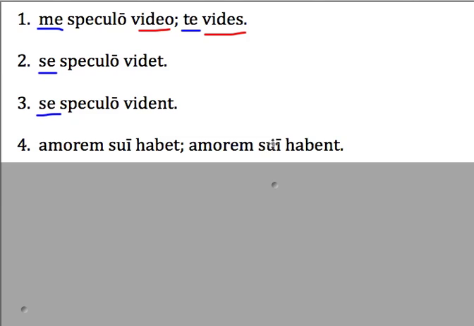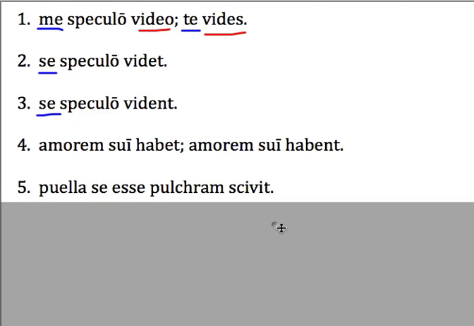Next sentence still uses suī, the same form, but now they say habent, which means our subject is they. So this has got to reflect back to the they. So they have a love of themselves. Okay, he has a love of himself, they have a love of themselves.